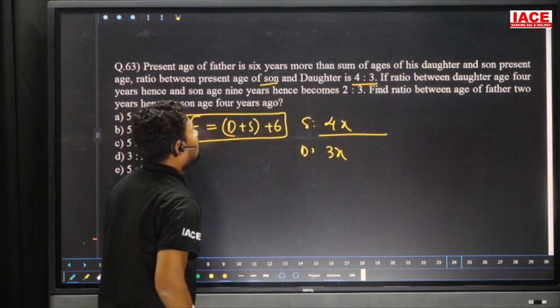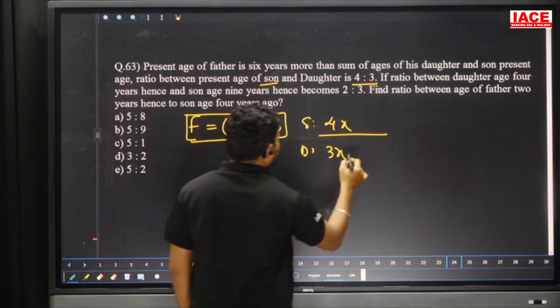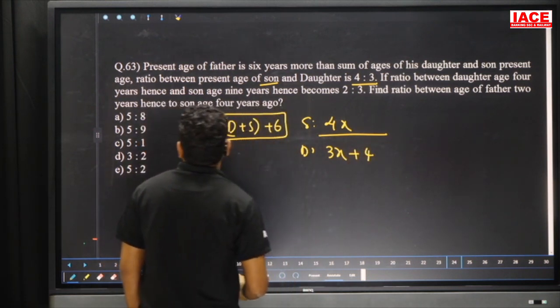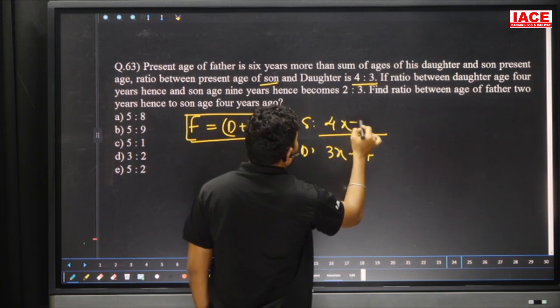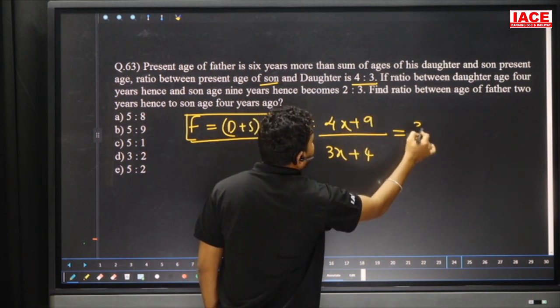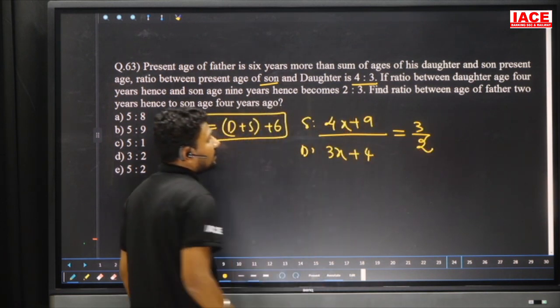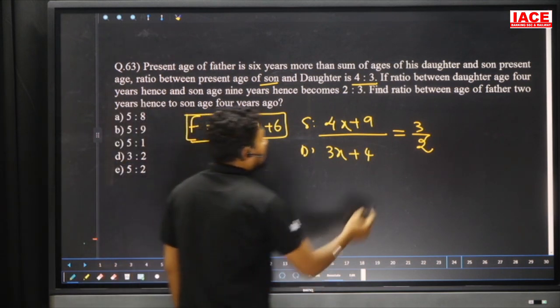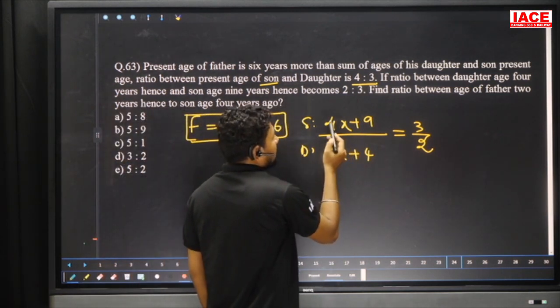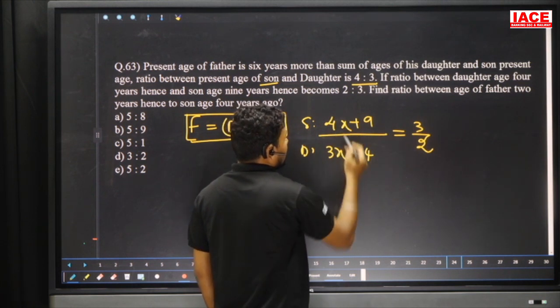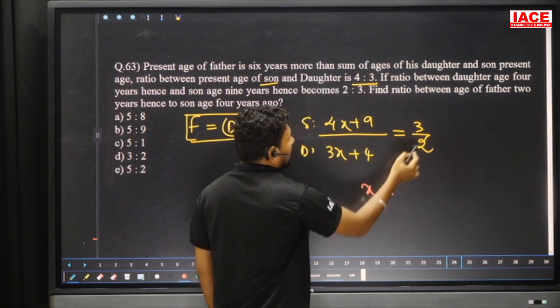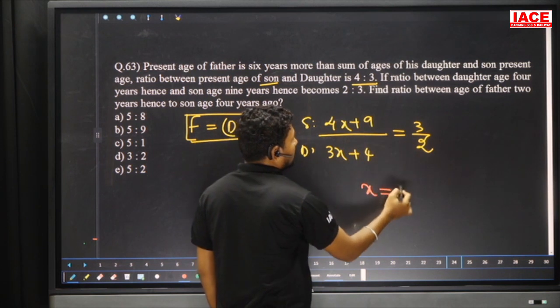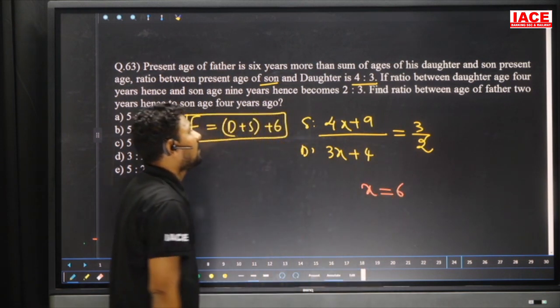And the ratio between daughter's age 4 years hence and son's age 9 years hence is 3 by 2. For the son we are writing the upper value, then 3 by 2. We have to cross multiply here. So 2 4s are 8x, then 3 3s are 9x, 9x minus 8x is x. And here 2 9s are 18, 4 3s are 12, it is 6. x is equal to 6.